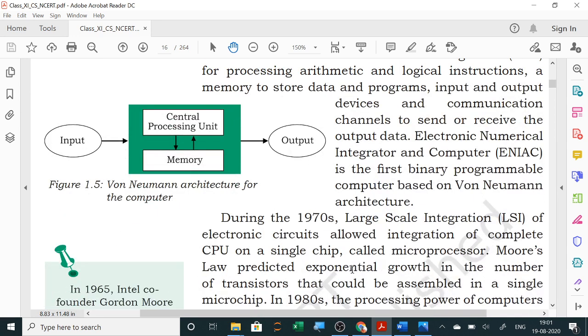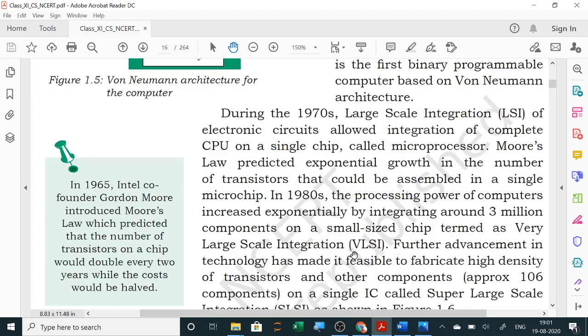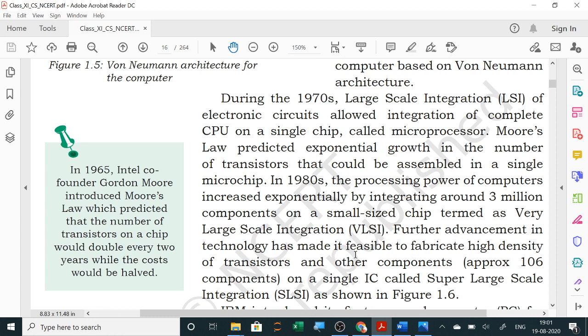During the 1970s, large-scale integration, LSI, of electronic circuits allowed integration of complete CPU on a single chip called microprocessor. Now, whenever you go to market to buy a computer, you just ask which microprocessor it is. They will tell i5, Core i5, i7, i3. So, they are telling only the microprocessor names.